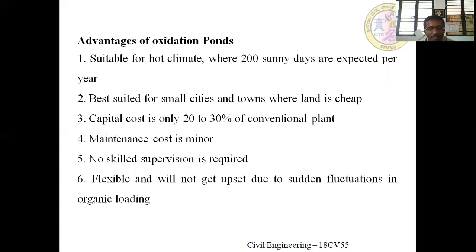Flexible and will not get upset due to sudden fluctuations in organic load. Means if there is a sudden increase in the organic load or overflooding, or the quantity of waste reaching the particular pond is too high, then it is not affected. It is a flexible one. It can be managed by varying the flow and controlling the low organic loading and all these things.